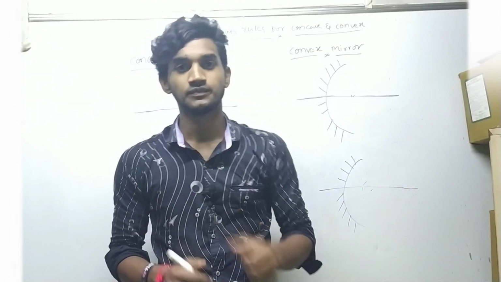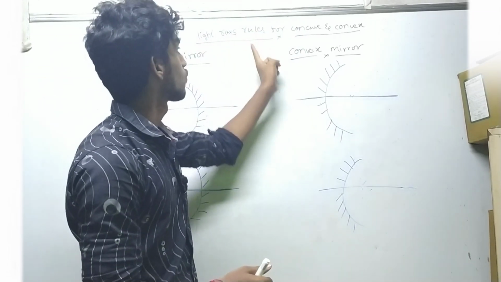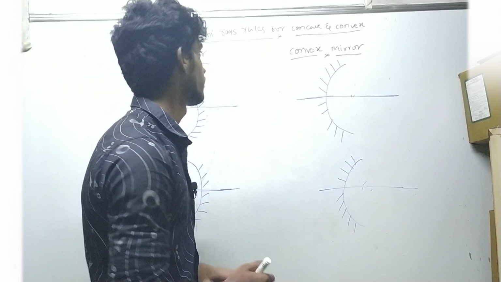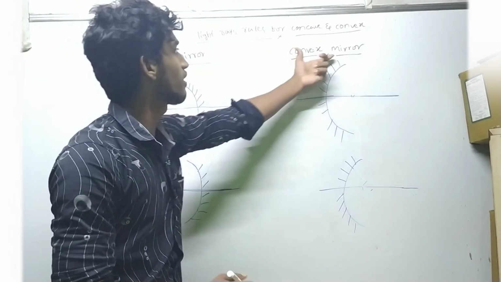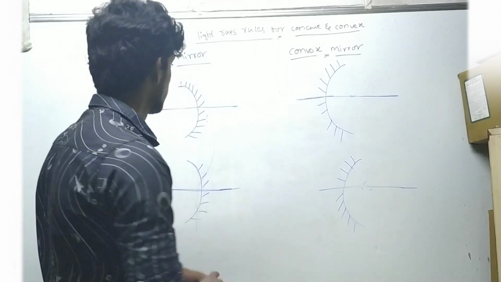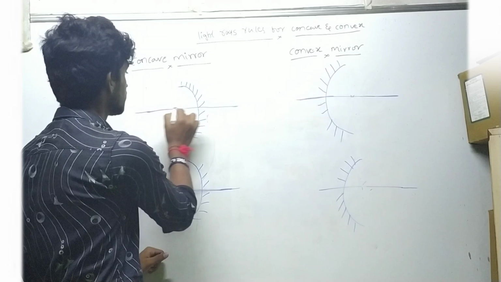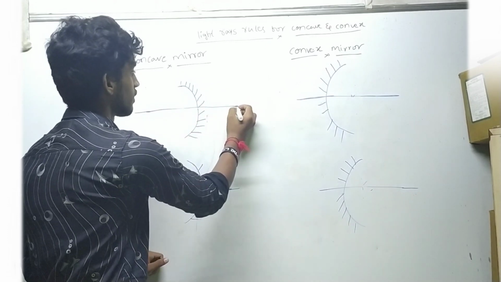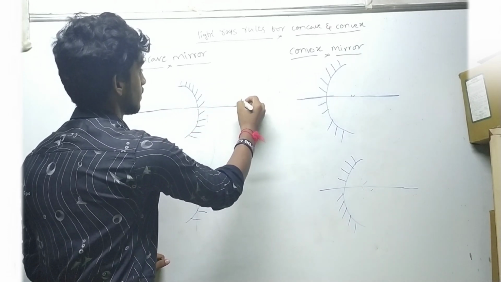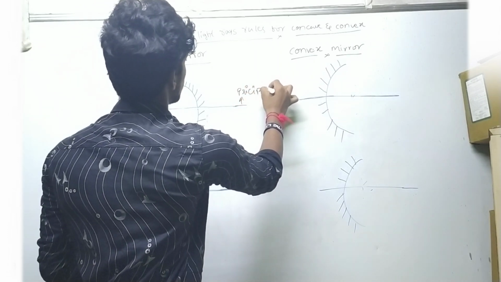So friends, now we are going to discuss light ray rules for concave and convex mirrors. Here this is a concave mirror and this is a convex mirror. First of all we have to know the rules. The line which passes through the concave mirror is called the principal axis.